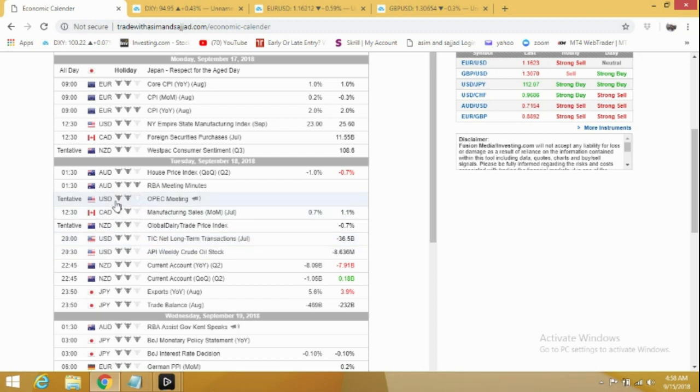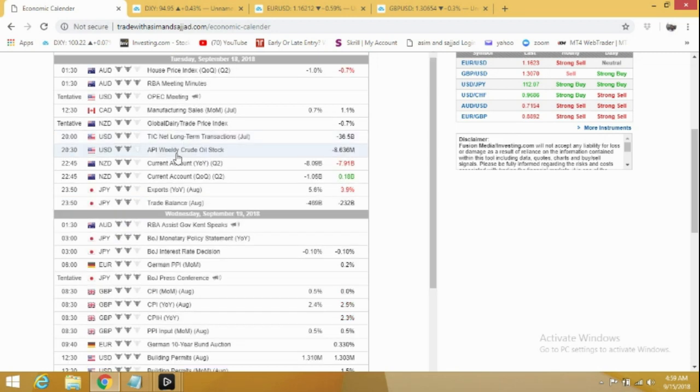The day will start with Australian news. It's the RBA meeting minutes, a very important event. We might expect some positive announcements from RBA, so we'll see bigger volatility in all Australian pairs. Then the OPEC meeting can bring some volatility, especially for oil prices, which also affects the US dollar and Canadian dollar. So that's another important event which can be traded. After that, all medium impact news.